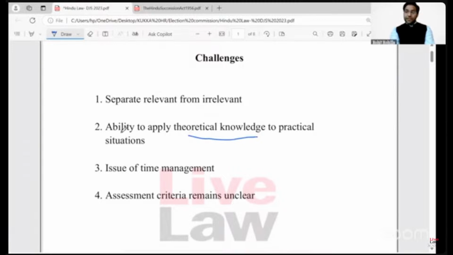It is also about applying that theoretical knowledge to practical situations. And this can be challenging, especially for those candidates who have not practiced answer writing.